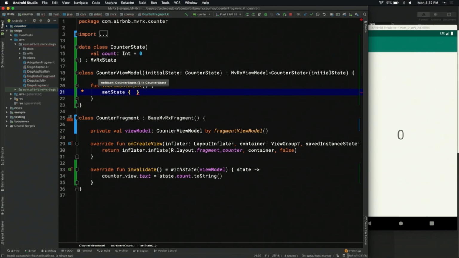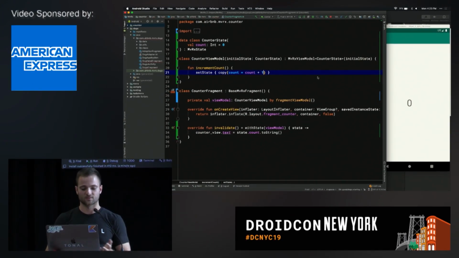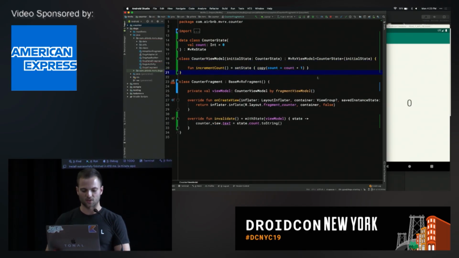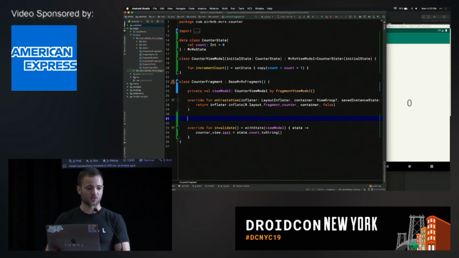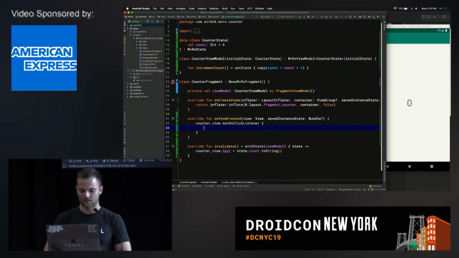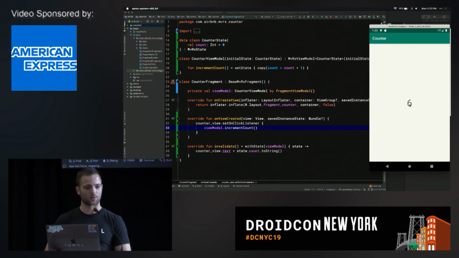So our CounterState is a Kotlin data class. So here we can just call copy, count equals count plus 1. That's it. And similarly, because this is a common pattern, we'll use the expression body syntax again, and we can do this in one line of code. Now all we have to do is wire it up to a click listener in onViewCreated: counterView.setOnClickListener, viewModel.incrementCount, just like that. All right. Now if we click it, it works.